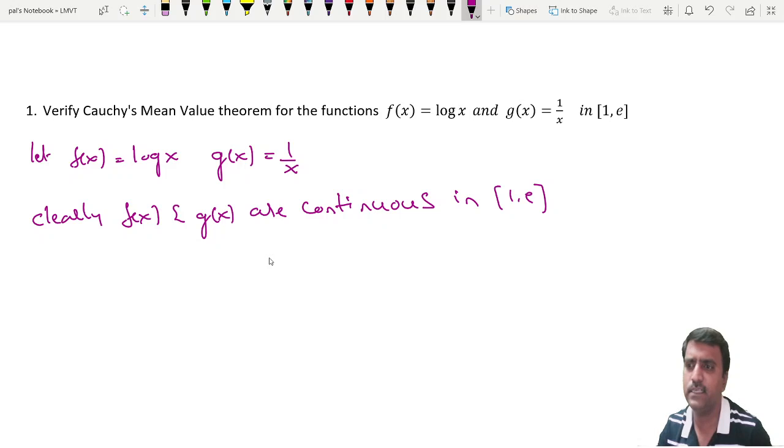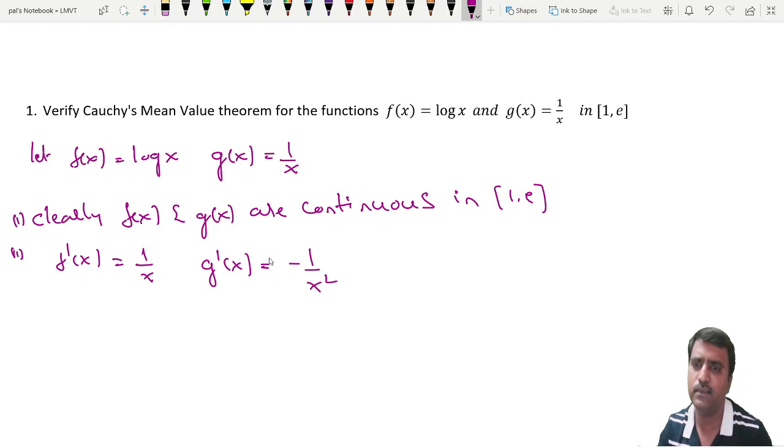So next, the second condition. You take that f dash of x, which means differentiation of log x, it is 1 by x. G dash of x is differentiation of 1 by x, that is minus 1 by x square. So both the values never assume infinity in the interval 1 to e. Here e is the exponential value 2.7 something. So now both exist in the interval 1 to e.